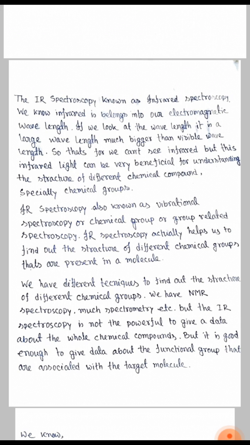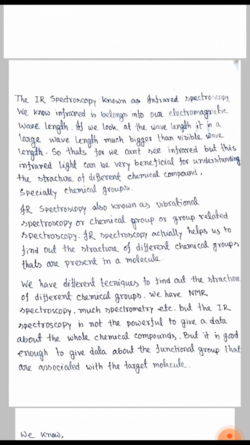IR spectroscopy is also known as vibrational spectroscopy or chemical group related spectroscopy. It actually helps us find out the structure of different chemical groups that are present in a molecule.